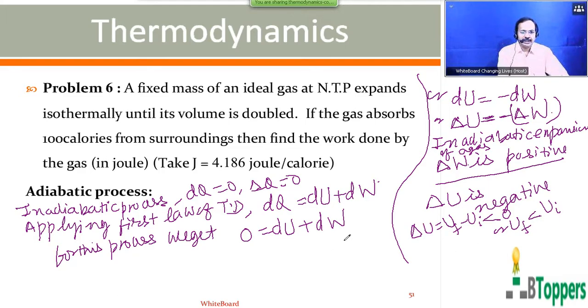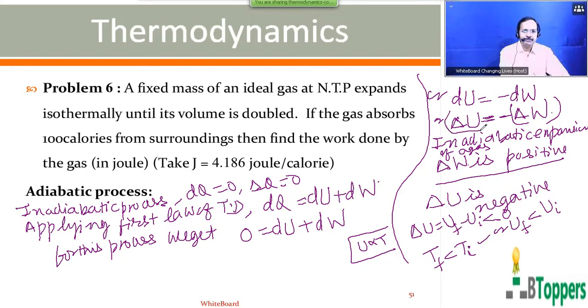The energy of a fixed mass of an ideal gas with a given atomicity is directly proportional to the absolute temperature of the gas. So when the energy of the gas decreases, the temperature of the gas decreases, Tf is less than Ti. That is, the temperature of the gas in the final state will be less than in the initial state in the adiabatic expansion. So in the adiabatic expansion of the gas, the energy of the gas decreases and the temperature of the gas also decreases.